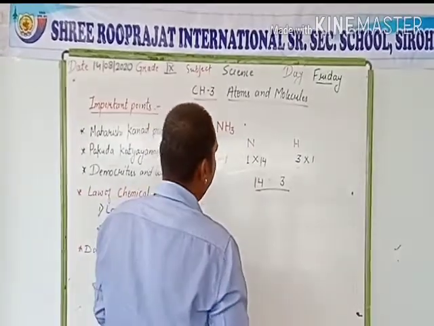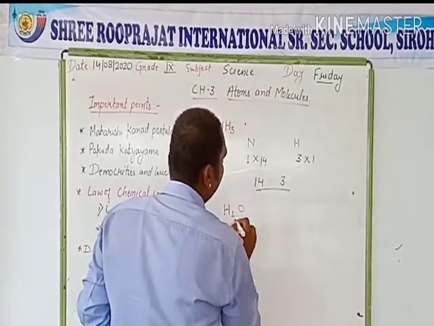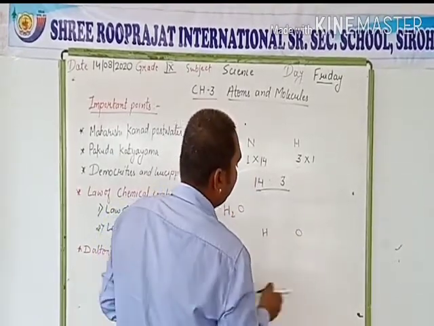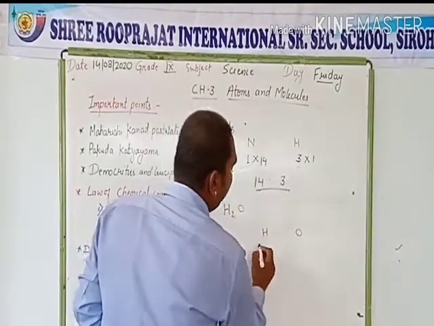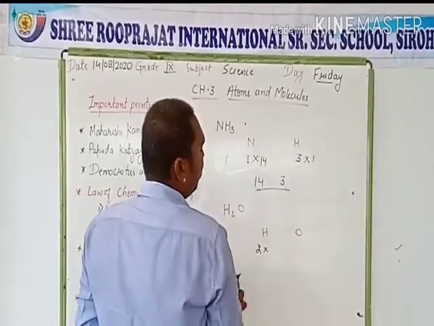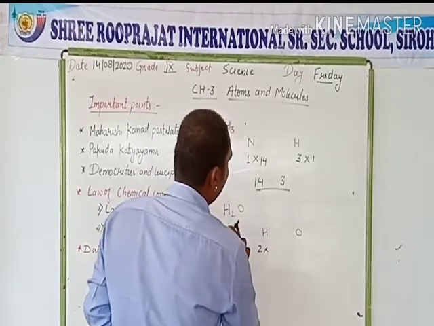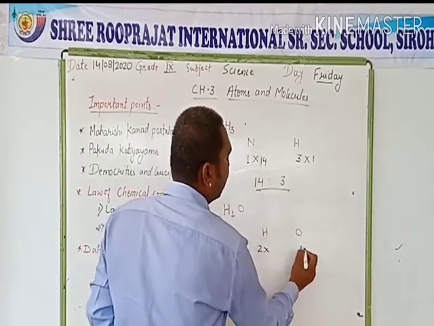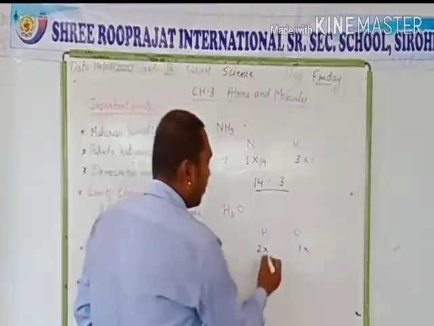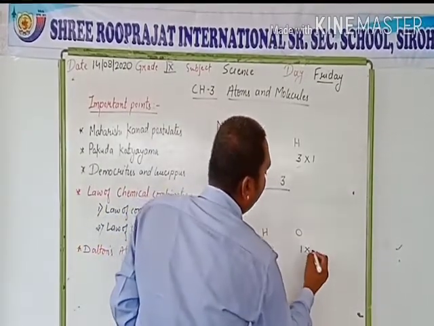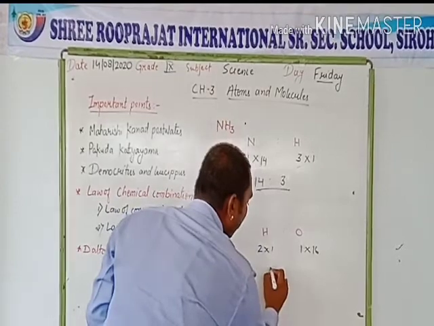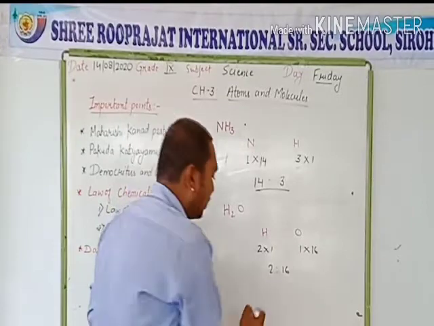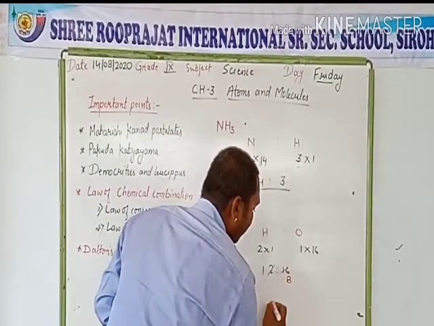In the case of water, the ratio of hydrogen and oxygen: the number of atoms of hydrogen here is 2 and the number of atoms of oxygen is 1. What is the atomic weight of hydrogen? 1. What is the atomic weight of oxygen? 16. So what is the ratio? 2 to 16, which can be converted into a simple whole number ratio. 2 ones are 2 and 2 eights are 16. So what is the ratio?